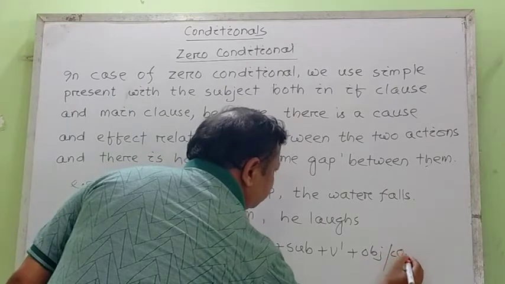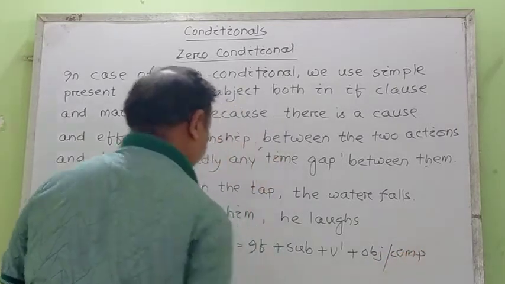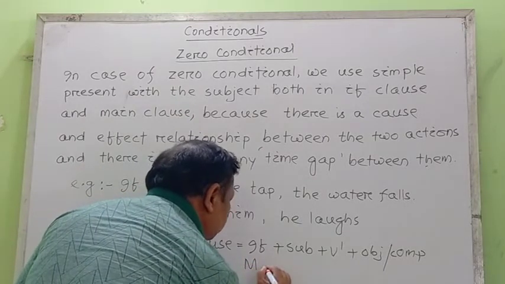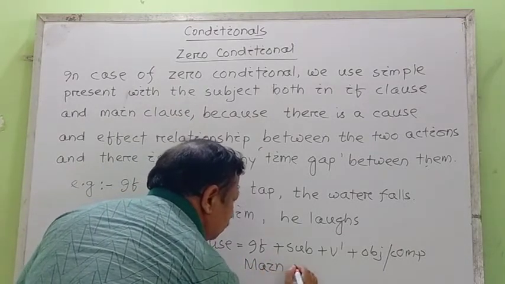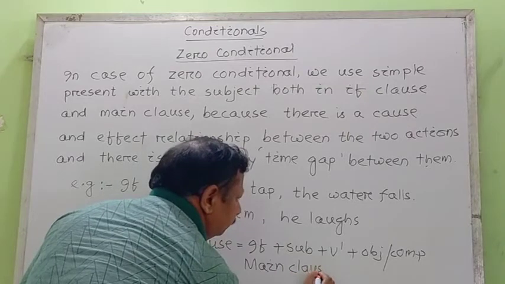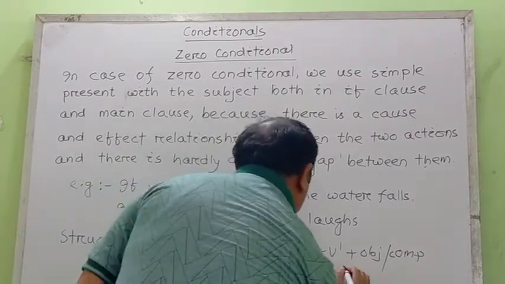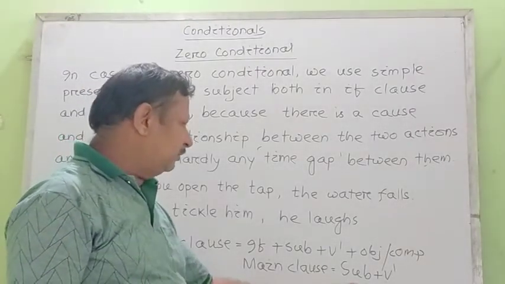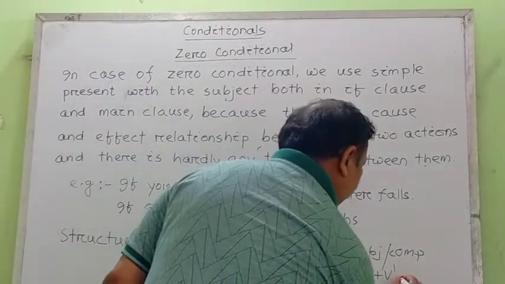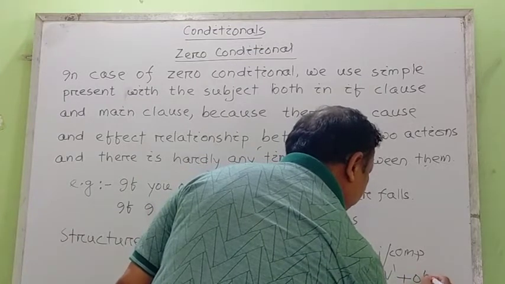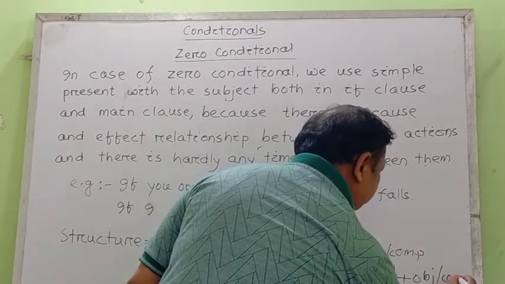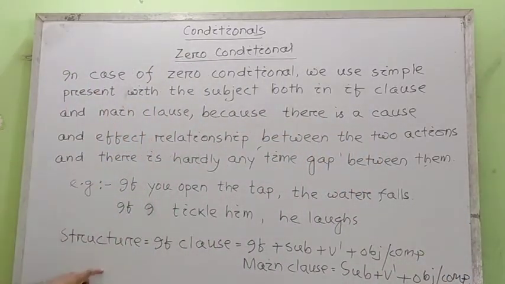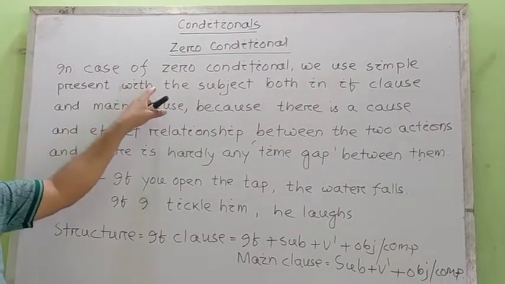And main clause is equal to subject plus verb 1 plus, if any, object or complement. So, see, this is the structure as well as the examples about the zero conditional.